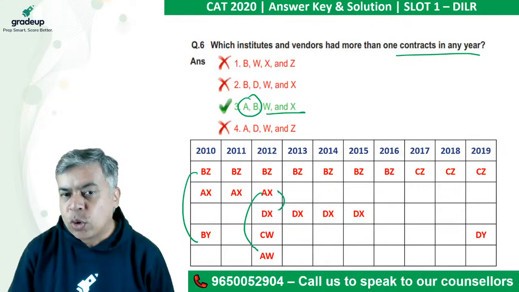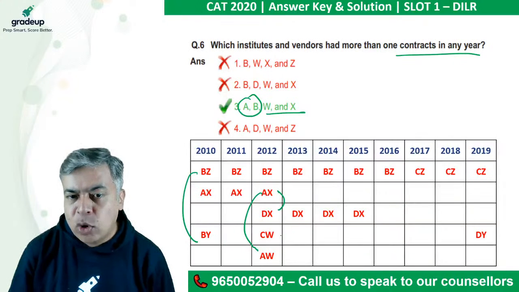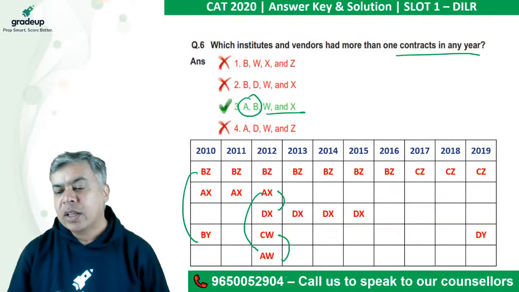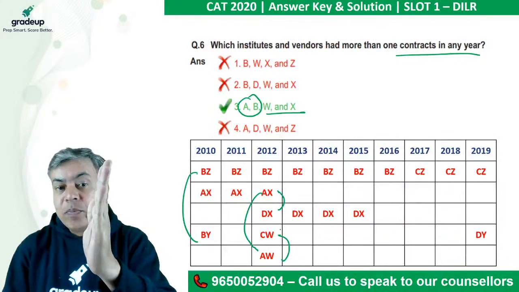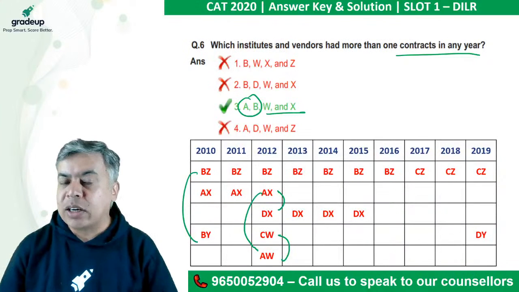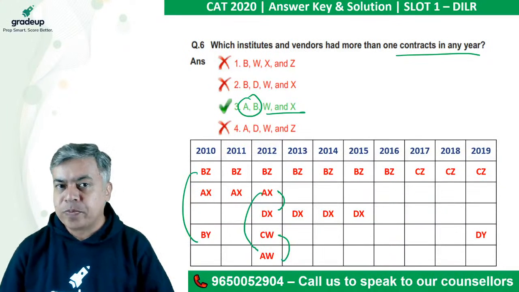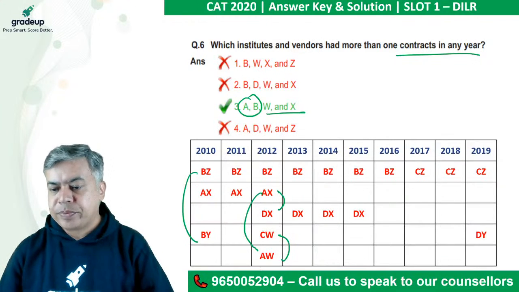Now X has 2 contracts here, and the remaining is W. W has 2 contracts in the same year, right? Because W is only present in 2012 and W must have 2 contracts. So W will certainly have the 2 contracts in the same year, right? Okay.